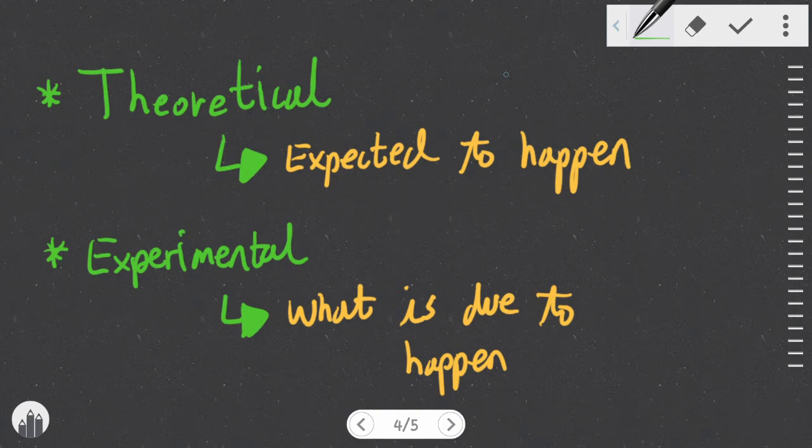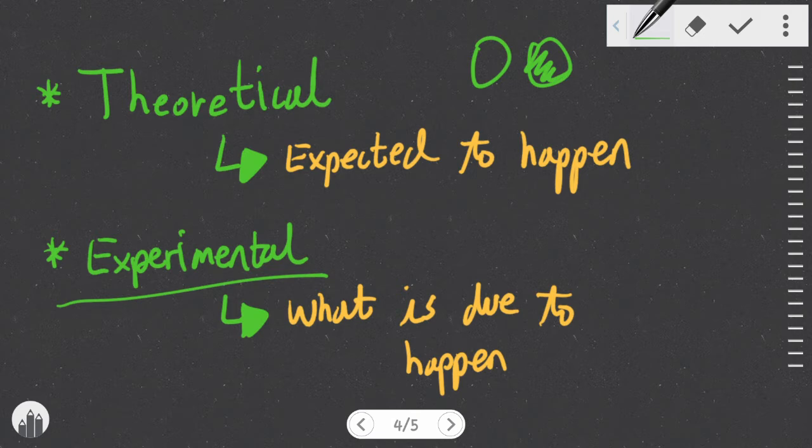Theoretical probability literally means we expect or assume something to happen. When we throw a coin with two sides, a head and a tail, we say the probability of getting a head in the next throw is 50%. We know it because there are two sides and we assume it is to happen. This is theoretical.